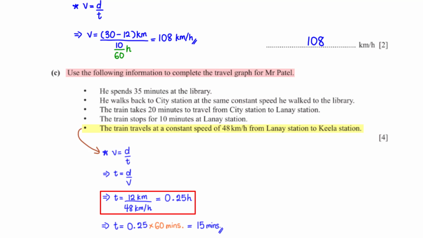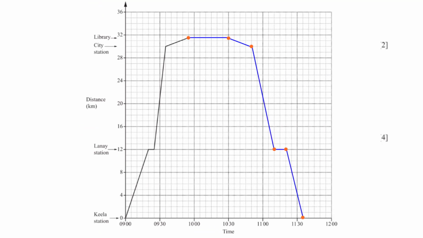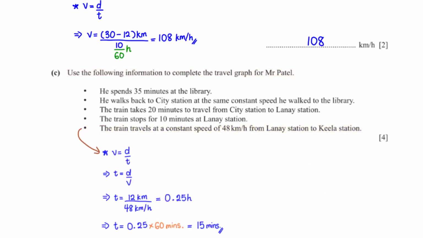To convert this to minutes, we multiply 0.25 by 60, which is equal to 15 minutes. So for 15 minutes, we count 3 boxes to the right, and since we are now at Kila Station, we mark this as our next point. Now that we are done, we connect the points with straight lines.